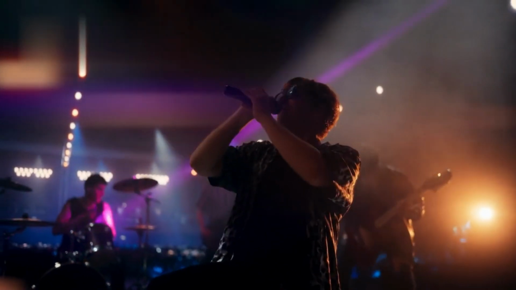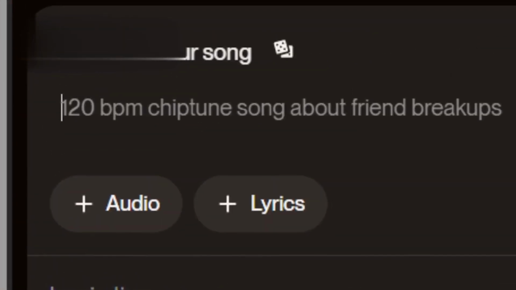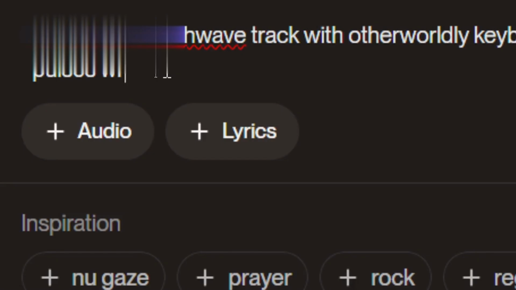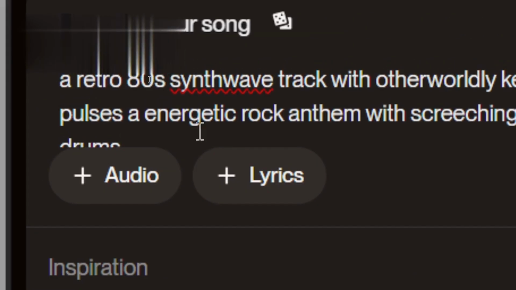Then there's vibe. You get to decide on the type of song, instruments, and mood. Do you feel retro? Write something like a retro 80s synthwave track with otherworldly keyboards and soft pulses. Or do you want zestful? Write an energetic rock anthem with screeching amps and pulsating drums. As specific as possible, please.